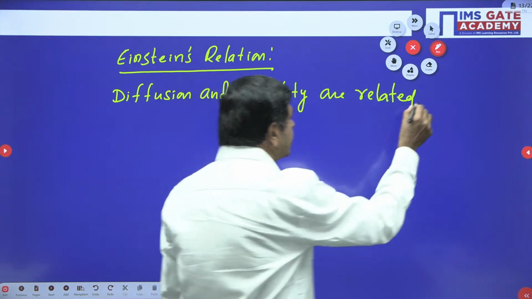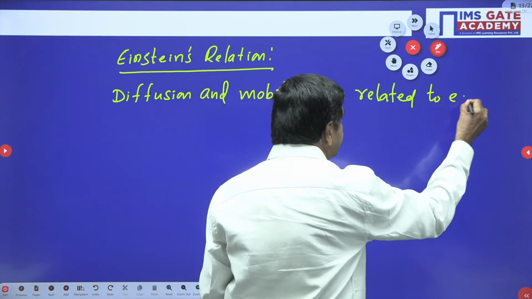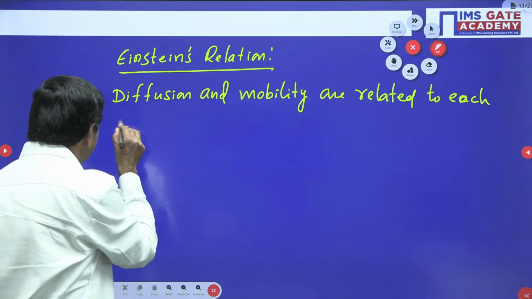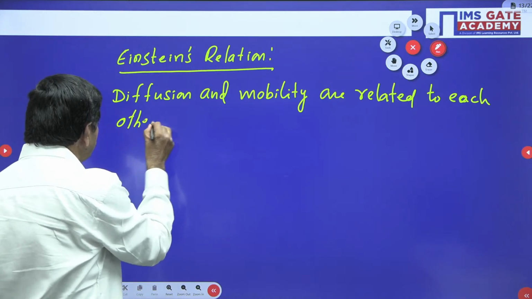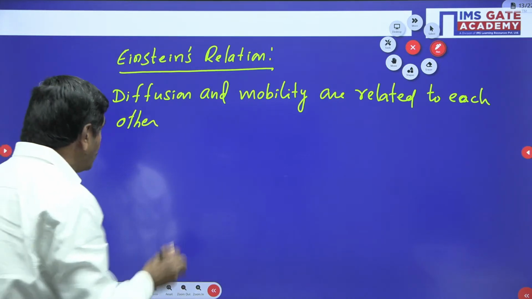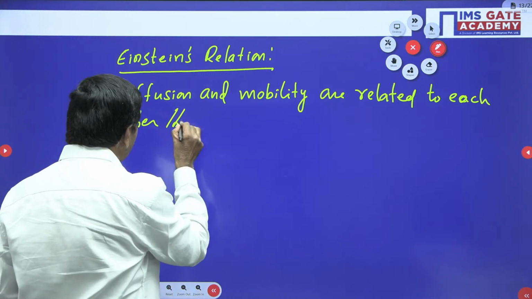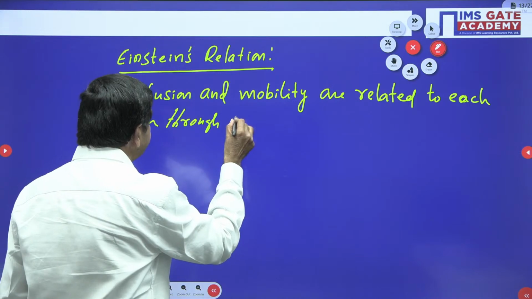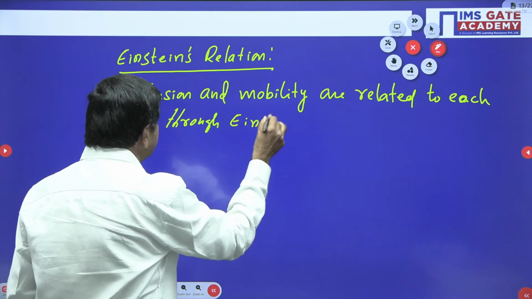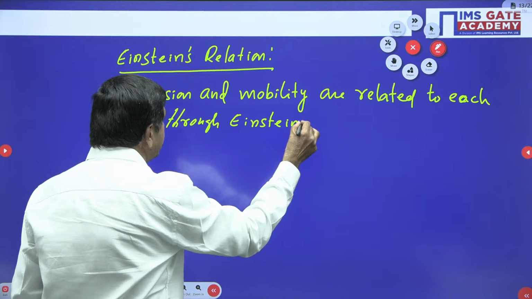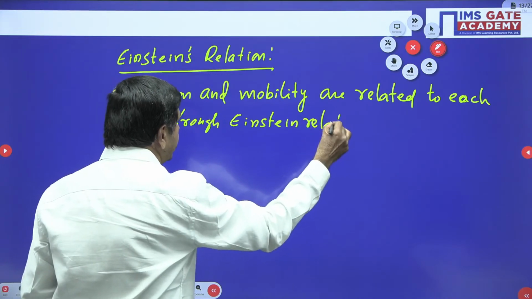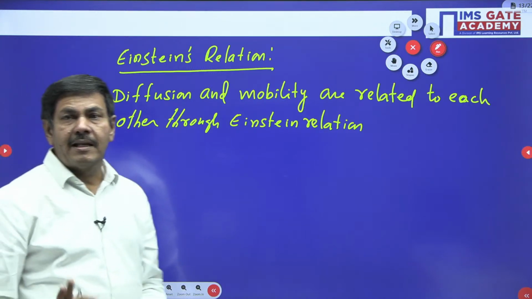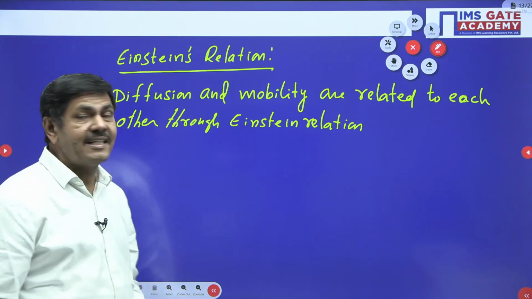Related to each other through the Einstein relation. That means diffusion and mobility are related by the Einstein relation.